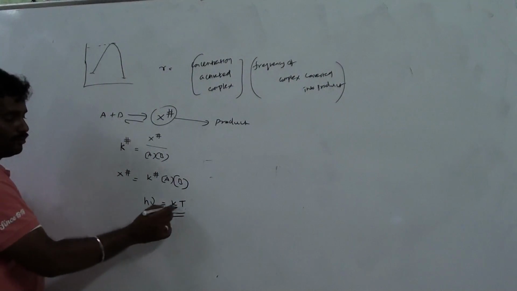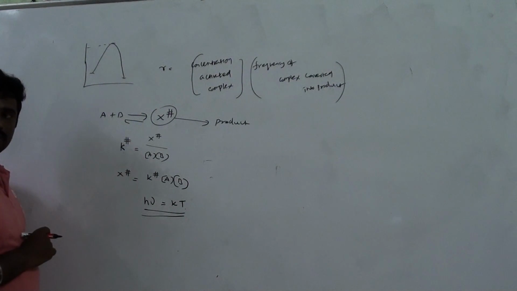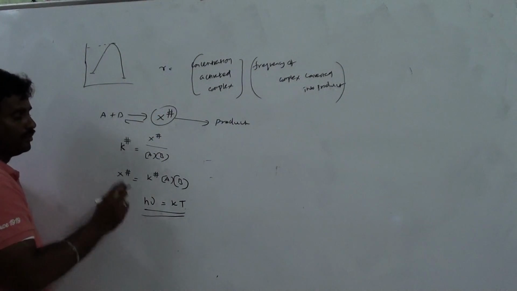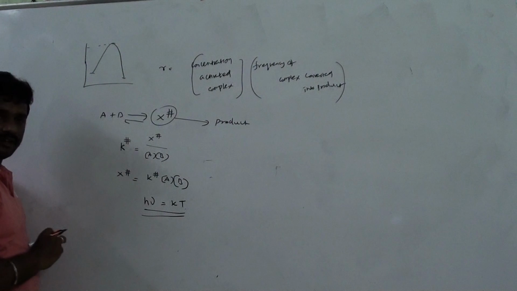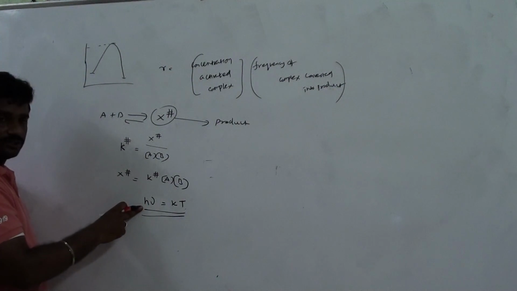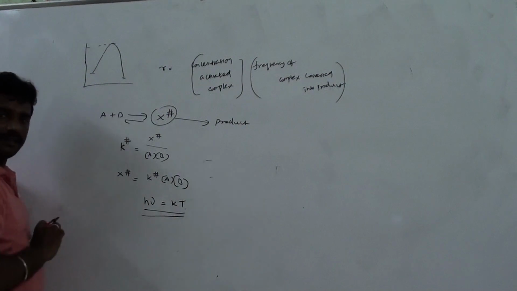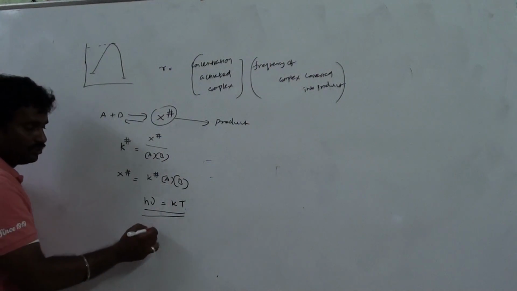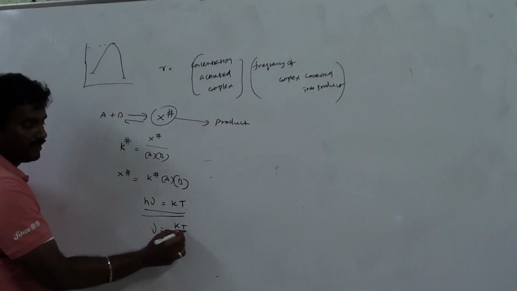Initial form is kT, Boltzmann constant. These two are equal. When it is changing, h nu, which is kT, is gained from the reactant, and the bond breaks. That much energy. So from this nu equal to kT by h.